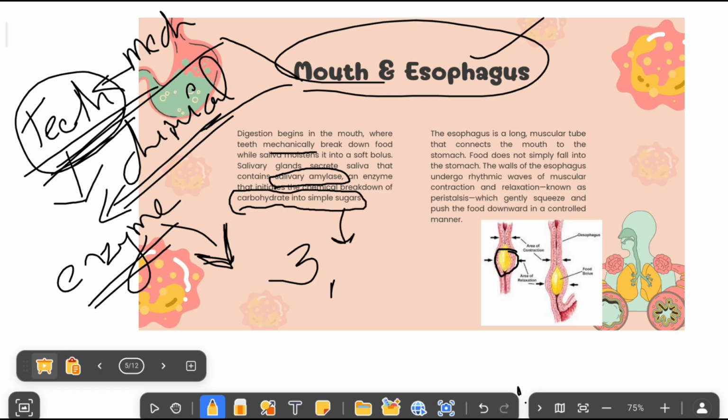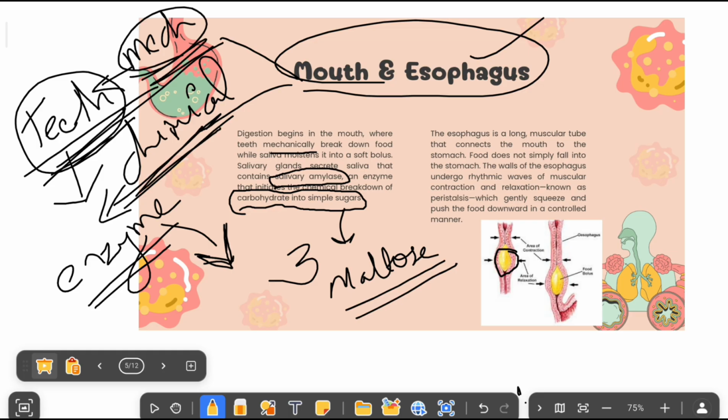Simple sugar can be maltose. So remember, here in the mouth we have two types of digestion. One is mechanical, another one is chemical. Mechanical is happening with the help of teeth, which simply physically break down the food particles. The chemical process is happening with the help of an enzyme called salivary amylase.